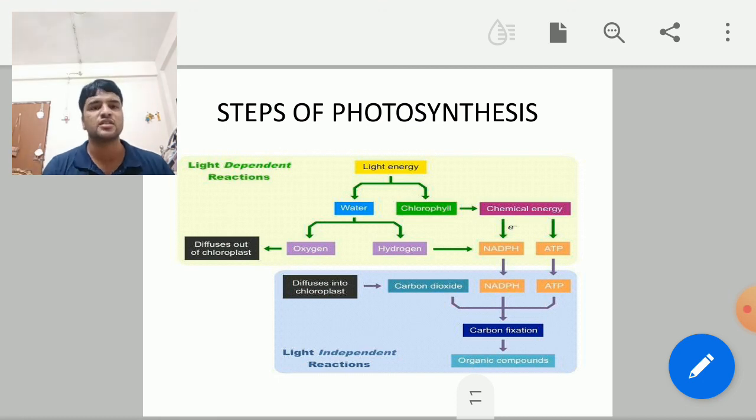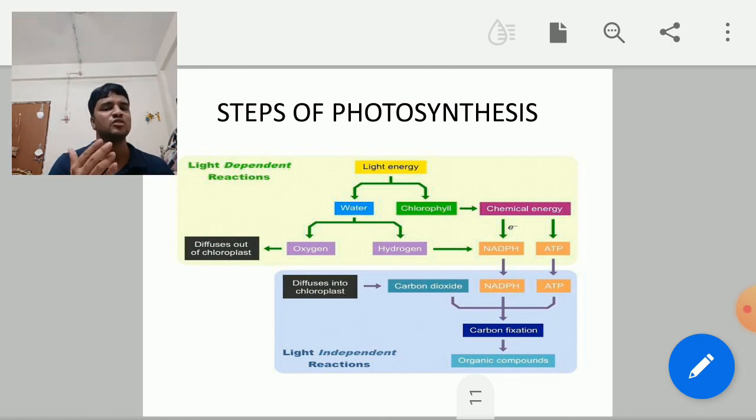Next, that chemical energy. We will not talk about NADPH and ATP, it is for higher classes. I just wanted to give an idea about that. With the help of that chemical energy, which is utilized in photosynthesis, finally the carbon dioxide is reduced into what we call carbohydrates. You might have seen that there are two words there: light dependent reaction and light independent reaction. Commonly, they are called the light reaction and dark reaction.